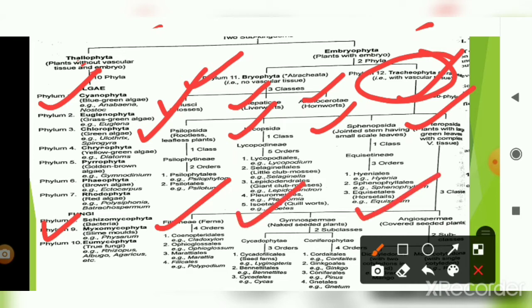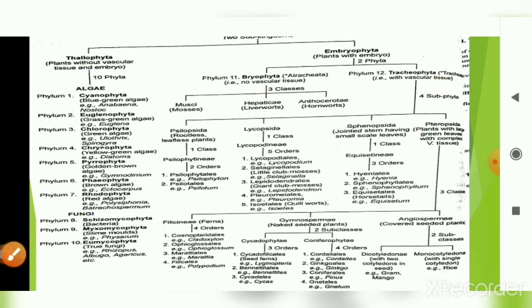According to the presence of the vascular tissue, it is categorized into three different types: fern, then gymnosperms, then angiosperms. We will discuss all those things in the next video. So this is just a basic idea about the classification of the kingdom, the different types of the class.